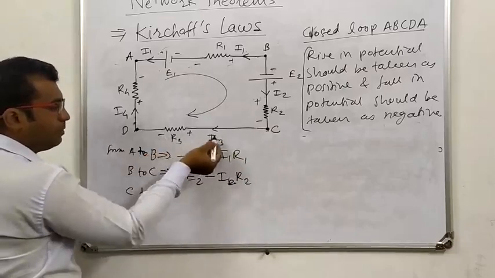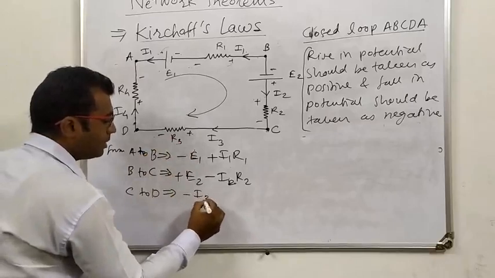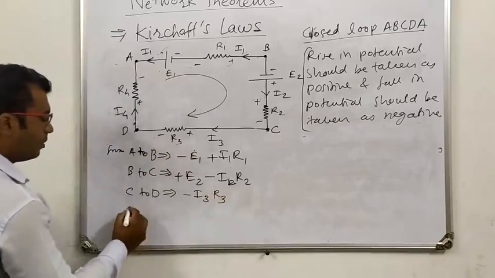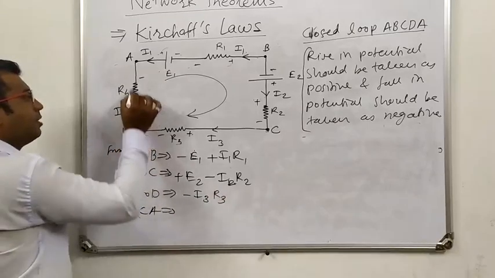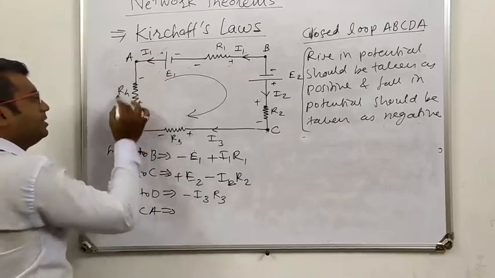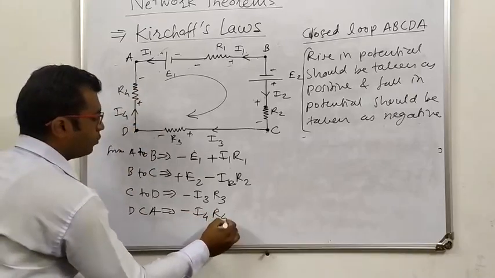Now from C to D, from negative to positive, it means that there is a falling potential, that is minus I3 R3. And from D to A, again current is moving from positive to negative, so there is a falling potential, that is minus I4 R4.